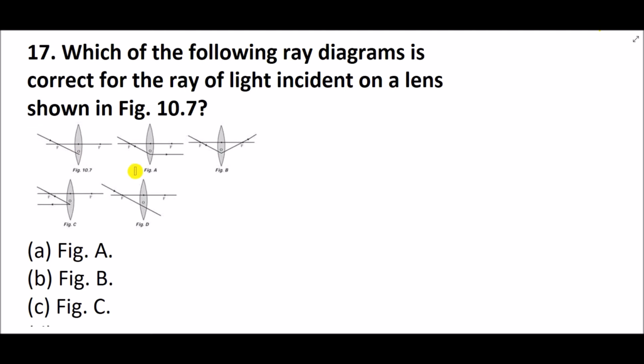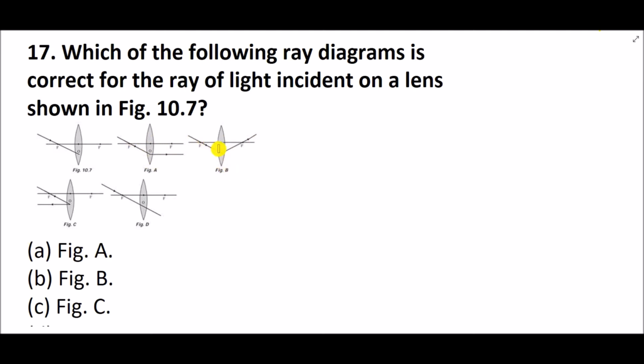Now see in figure A, yes, it comes from the focal point, is refracted, and becomes parallel to the principal axis. So A seems to be the correct answer, but let's see the other figures as well and analyze them.